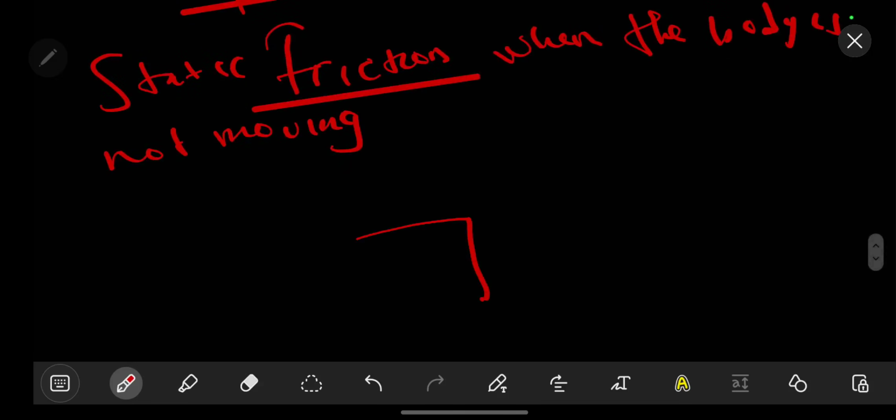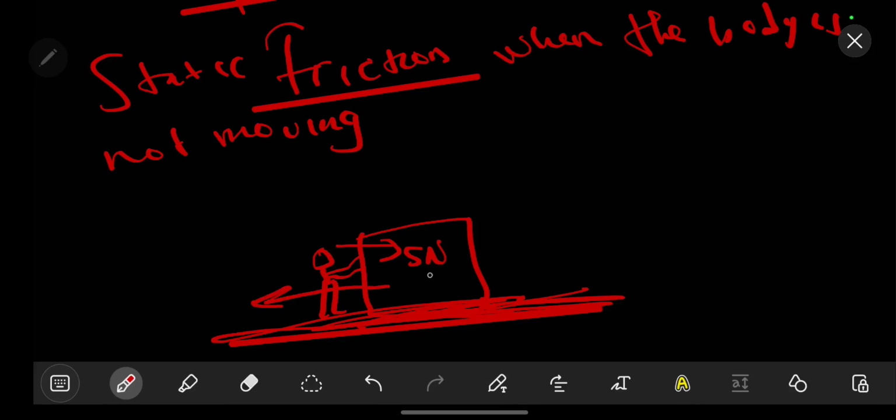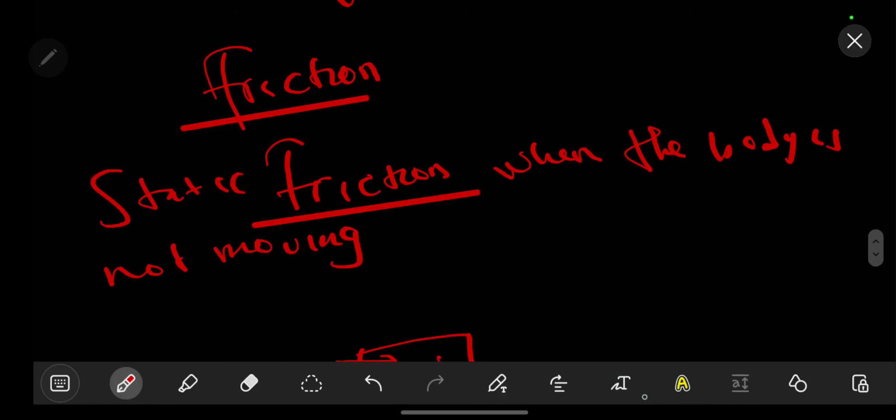Just as we said in our example, if you have a block like that, and there is someone here pushing, this is very, very important. If you push with 5 newtons, the box or whatever you are trying to move will also push you back with 5 newtons and it won't move. So static friction occurs when a body is not moving.